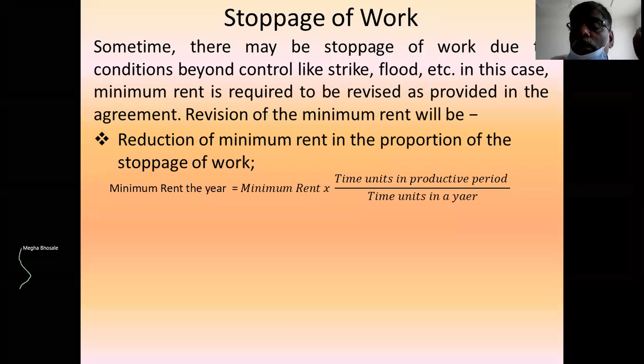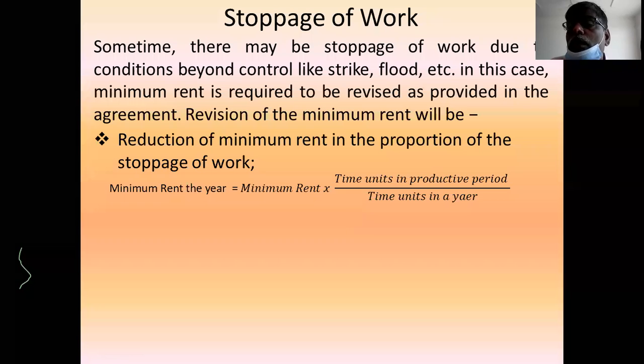Time unit in productive period means the work undertaken. It may be in days, it may be in months. For example, if strike is for 3 months in a year, 9 months is the productive period. If strike is for 100 days in a year, you deduct 100 days and the remaining 265 days is called the productive period. Like that you take it in the numerator.